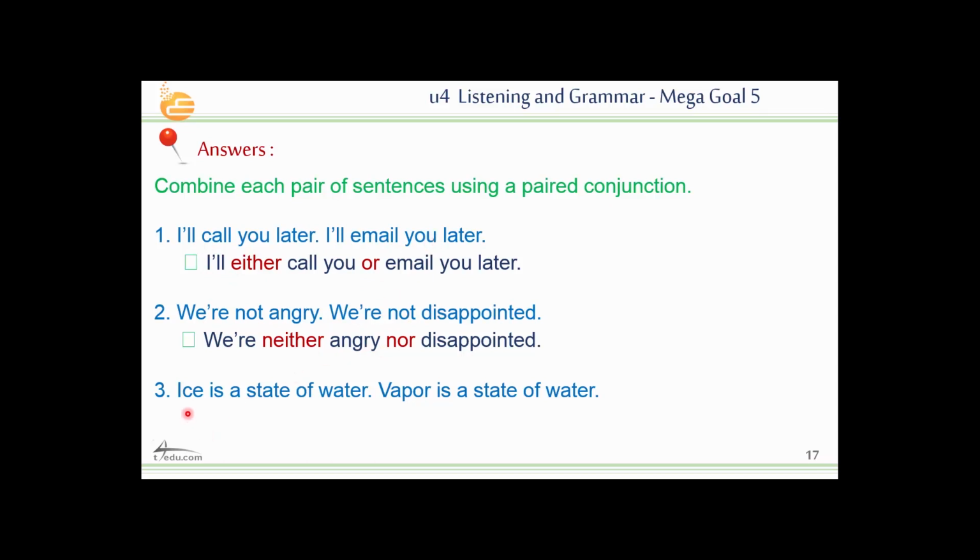The third one: ice is a state of water. Vapor is a state of water. So here the result is the same. So what can we use? Which paired conjunction do we need to use here? Both ice and vapor are states of water. Okay, so here the verb is plural because, as we said, with both and we use a plural verb. Okay, is that clear?